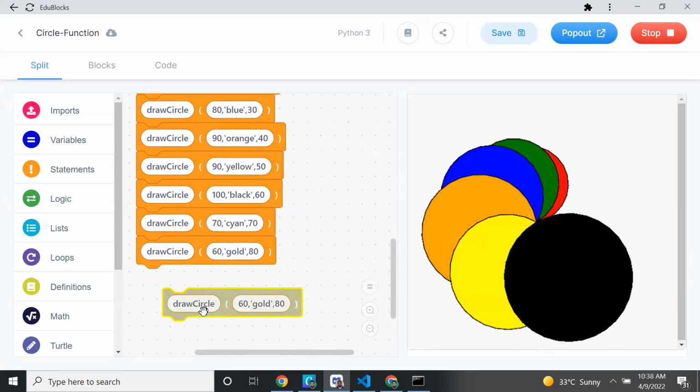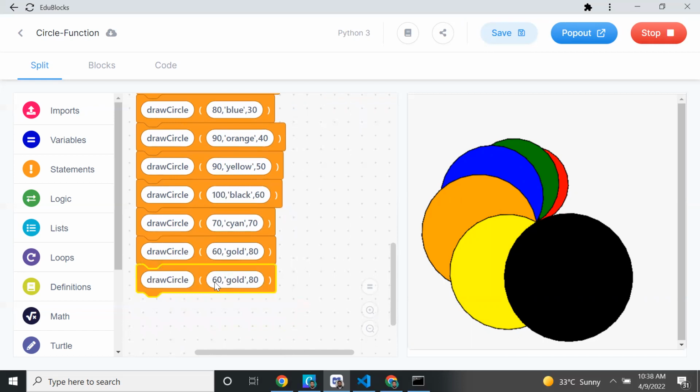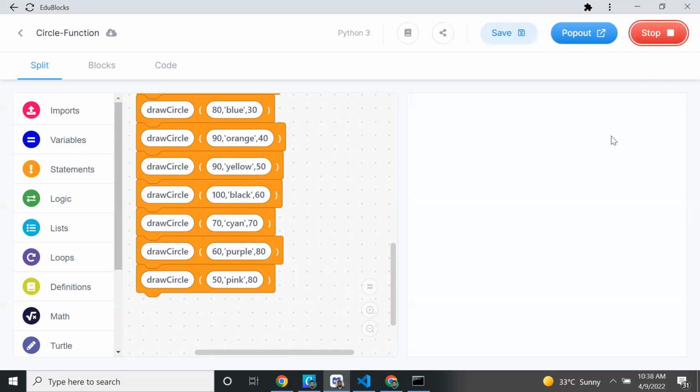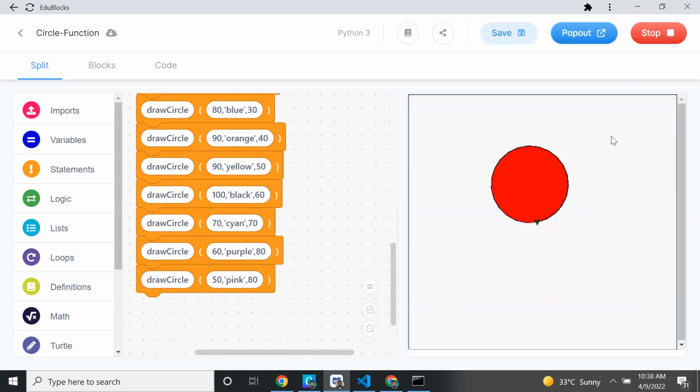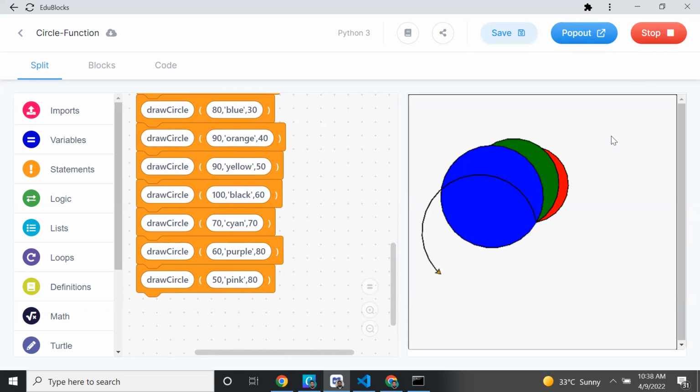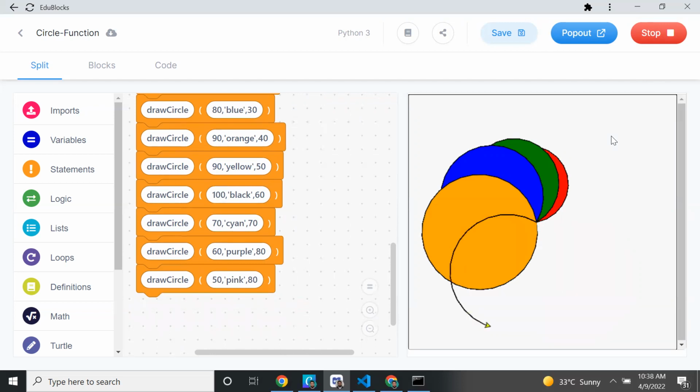Use something standard color, like purple, pink. Pink is there. No, this is enough. I think we will complete this loop. Let me try. So when I run, red color, blue, green, orange, yellow, and black, cyan, purple, pink.